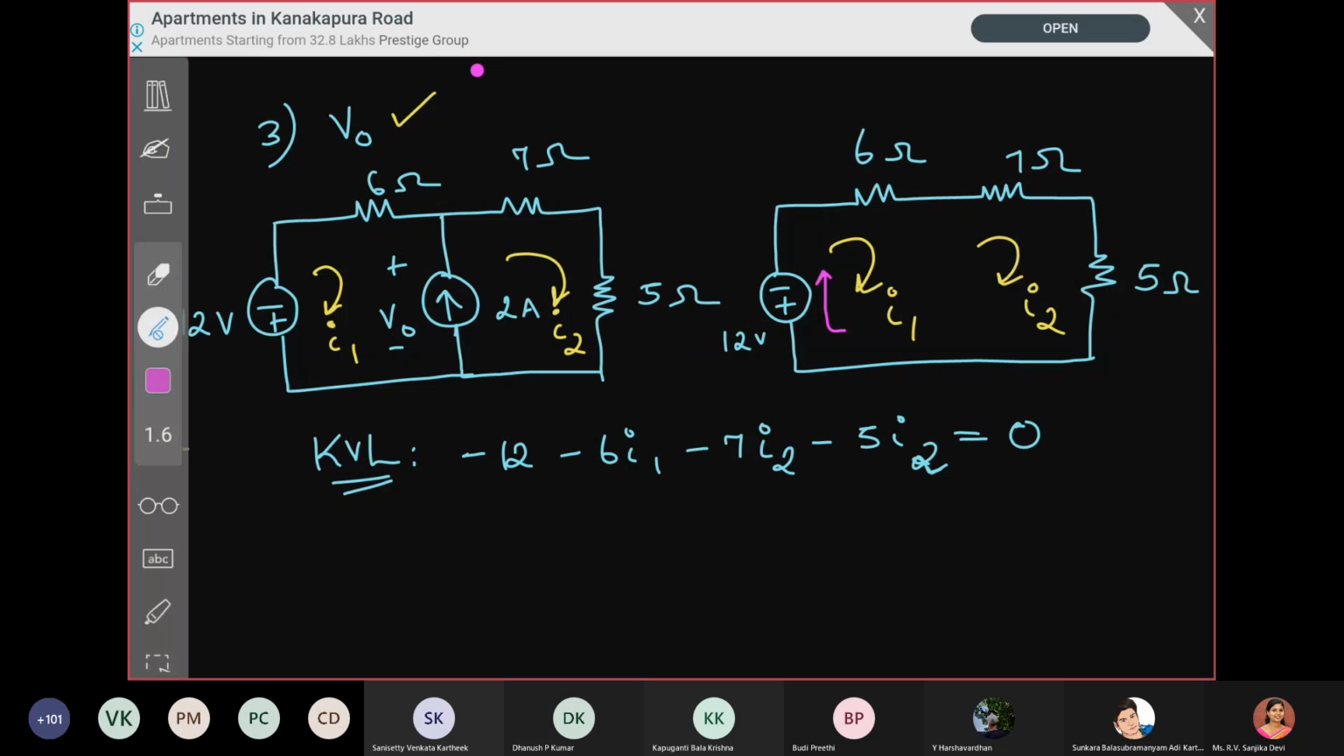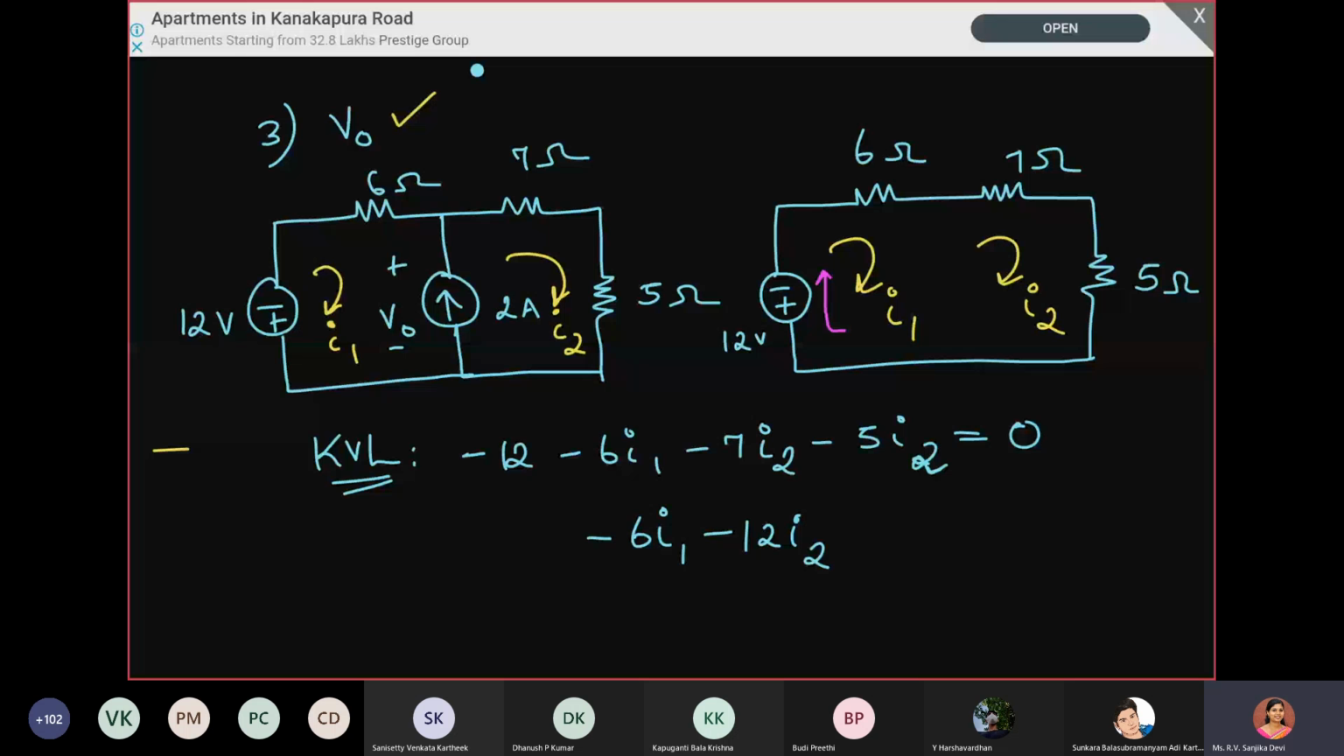Now we can simplify this equation to get the first equation for finding the currents I1 and I2. If you simplify this, we will get minus 6 I1 minus 12 I2 is equal to 12. That will be equation number 1. But this will not be sufficient for us to solve the circuit. We require one more, so for that we will apply the KCL.